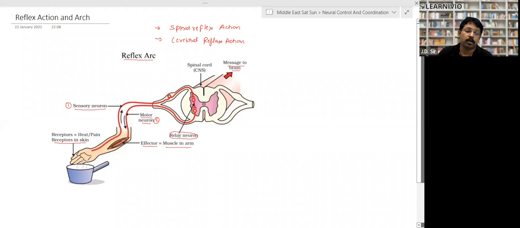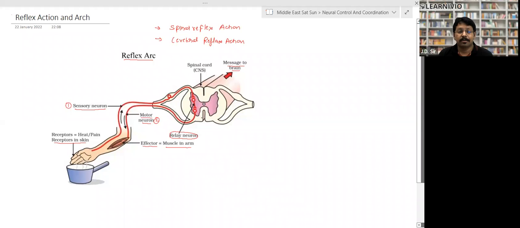There is a particular part that is called the relay neuron. This relay neuron takes the decision, and this order is transferred to the motor neuron, right? The motor neuron comes to the effector muscles which have to work, and this complete pathway is called the reflex arc, and these kinds of actions are called reflexes.